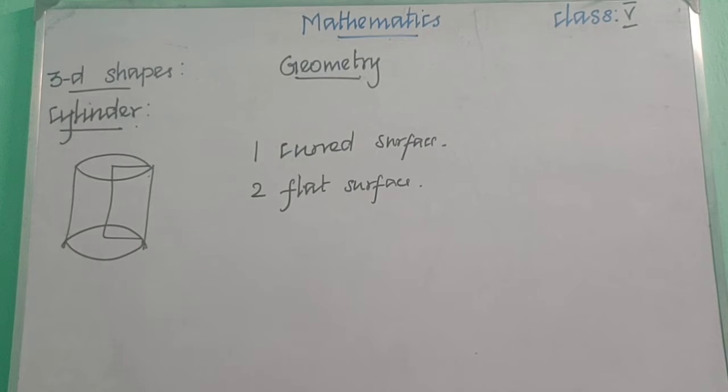Okay, children, so can you say some real life examples of cylinder? At the first itself I have said the gas cylinder we are using is the shape of a cylinder. And then the water tank or water drum, barrel, all these are examples of cylinder. And also the water bottle we have is an example of cylinder. Children, so let us see the next 3D shape, that is sphere.